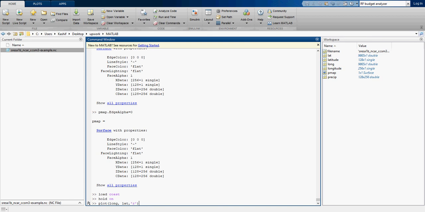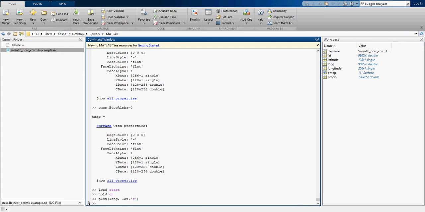Red color I have selected because it has a blue background, so it will be dominant. Let's see now what it has done.